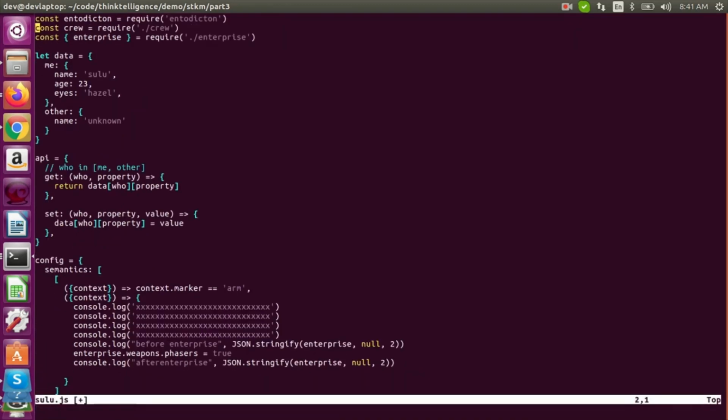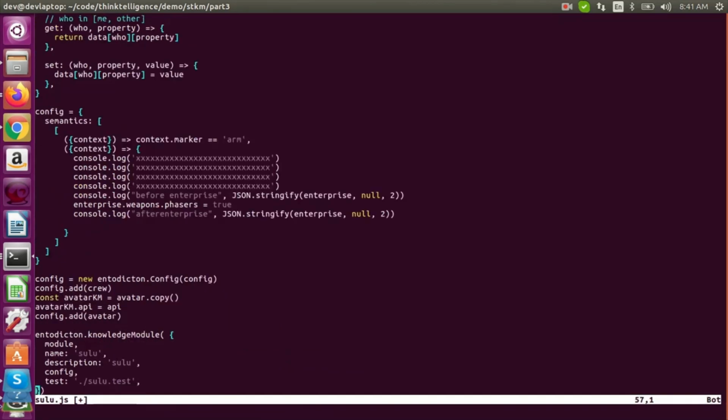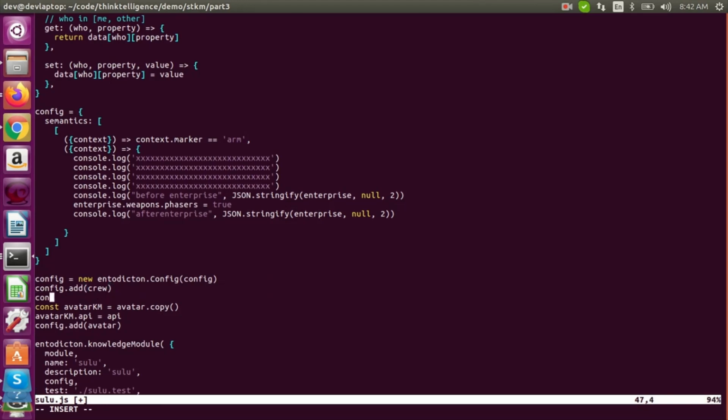We don't need avatar anymore because crew is now going to include avatar. So we don't need to add avatar. What we need to do is set the API in the existing avatar. So what we're going to do is config.getConfig avatar. All the knowledge modules have a name. You set it here. So this is Sulu's name. This name comes from the knowledge module, get avatar, and we're going to set the API to this API.